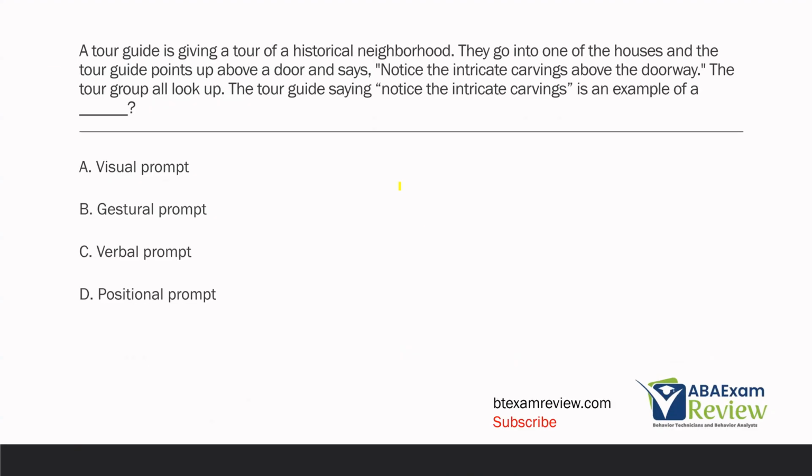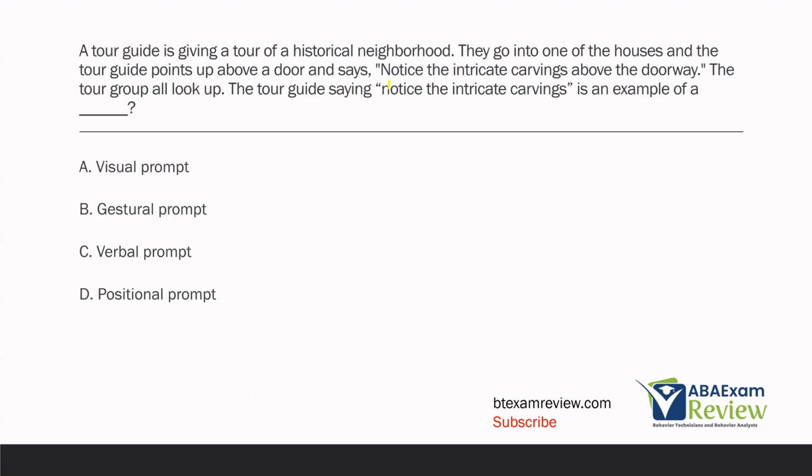A tour guide is giving a tour of a historical neighborhood. They go into one of the houses, and the tour guide points up above a door and says, "Notice the intricate carvings above the doorway." The tour group all look up. Tour guide saying, "Notice the intricate carvings," is an example of a what?